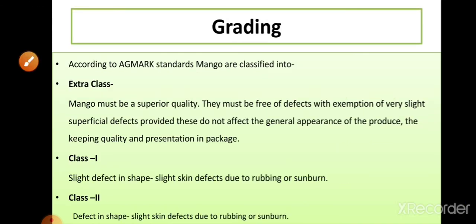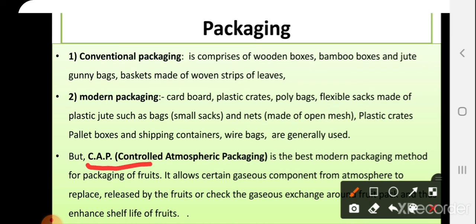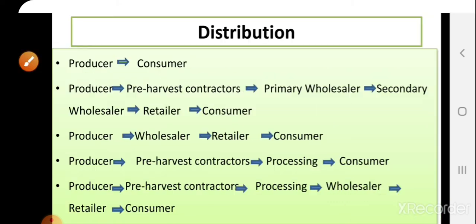Then grading. For grading, we use extra class grade, class 1, class 2 and class 3 grades. That is also A plus, A, B, C, D. These are the grade standards for mango grading. Then finally packaging. For packing, we use various materials like wooden box, bamboo box, jute gunny bags, baskets, then cardboard, plastic boards, poly bags, flexible plastics, jute sacks small and large, and plastic pellets. One of the improved methods, CAP, controlled atmospheric packaging, is also used in packing mangoes.